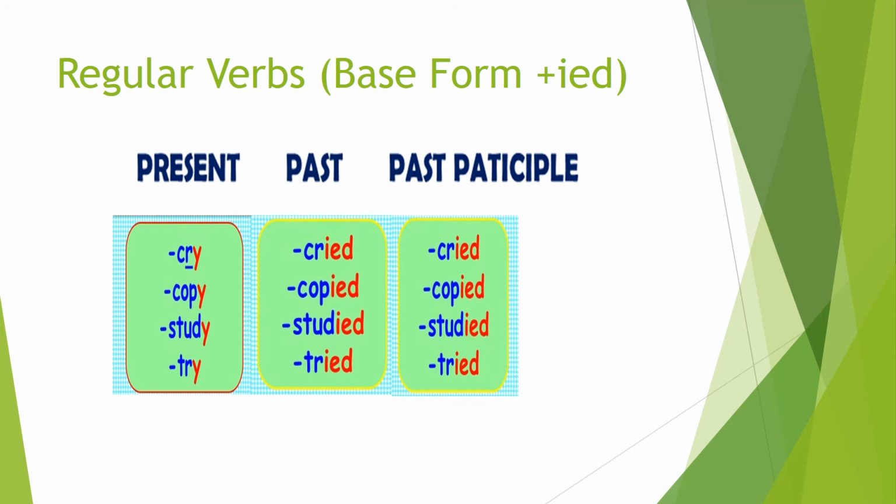Let's talk about the verbs which take ied when they are converted into past and past participle form. The first verb we have is cry, and the past form is cried, and the past participle form is cried. Both of these past and past participle forms are taking the ied pattern when they are converted into past and past participle. The next verb is copy, and the past form is copied, and the past participle form is copied.